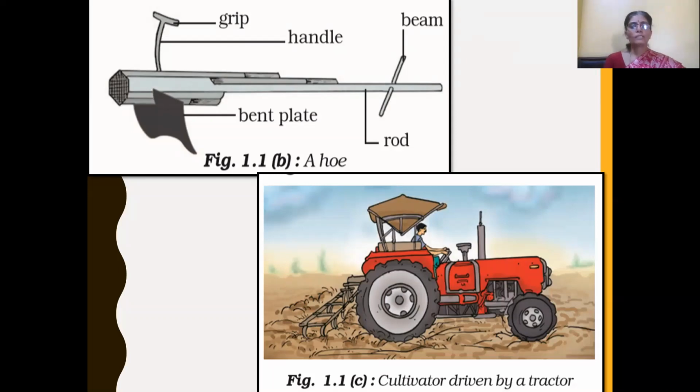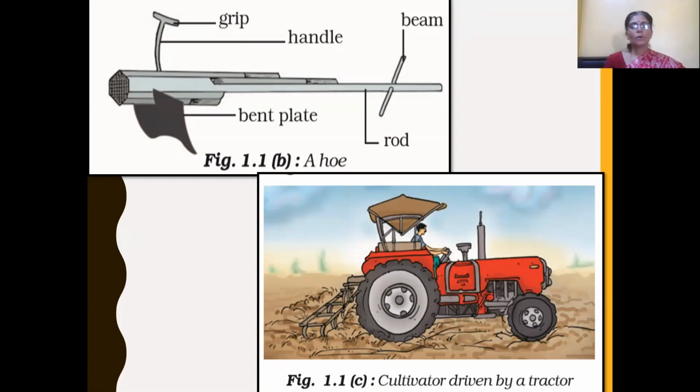And this hoe consists of a rod. It is the same as a plow, but this rod is made of either wood or iron, and one end of this rod consists of a triangular shaped bent plate which acts like a knife, and the other end of the rod has a beam of wood which in turn is placed on the bullock's neck.